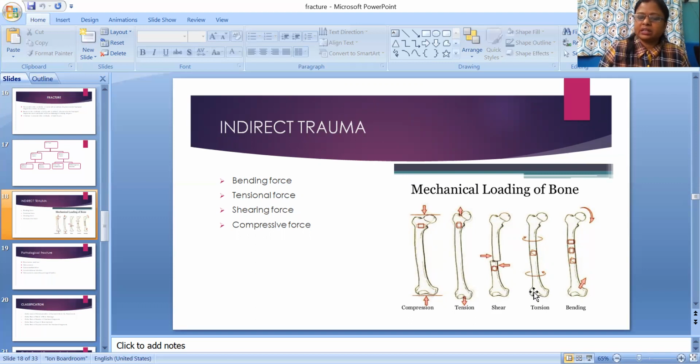You can see here torsion. Okay, torsion force surrounds the bone, and one torsion force from this side and another torsion from this opposite side, and that causes fracture. Bending force, just one end bent towards this side, another end also bent towards this side, that causes fracture of bone.